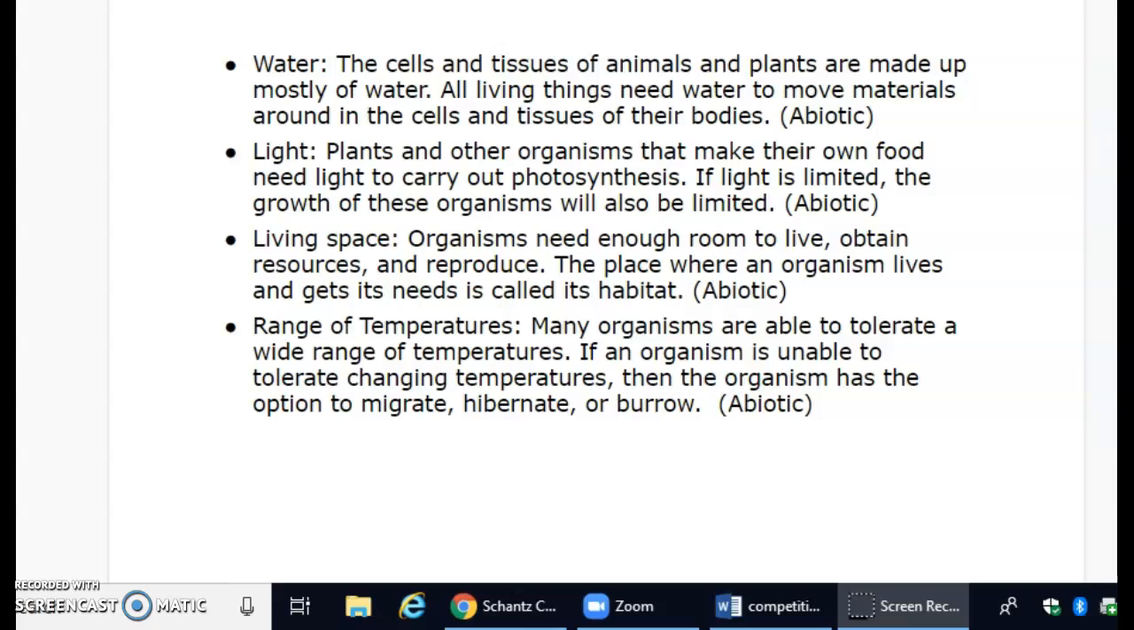Range of temperatures. Many organisms are able to tolerate a wide range of temperatures. If an organism is unable to tolerate changing temperatures, then the organism has the option to migrate, hibernate, or burrow. So being able to tolerate temperatures would be considered an abiotic factor.